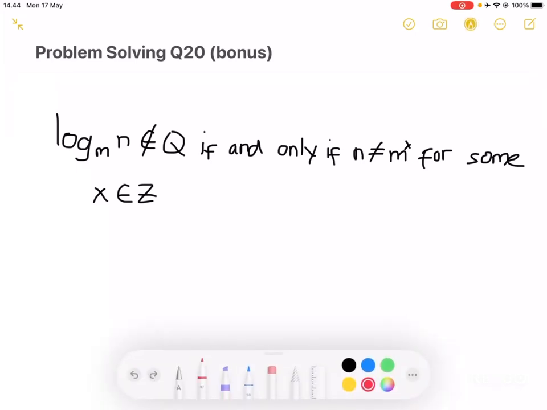Like our similar method before, we can suppose, for the sake of contradiction, that log base m of n is rational despite our condition of our question. So therefore, we can express this as a fraction a over b, where a and b are relatively prime integers.